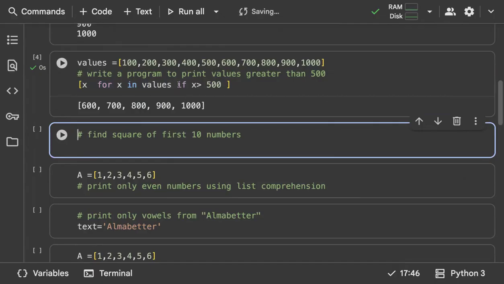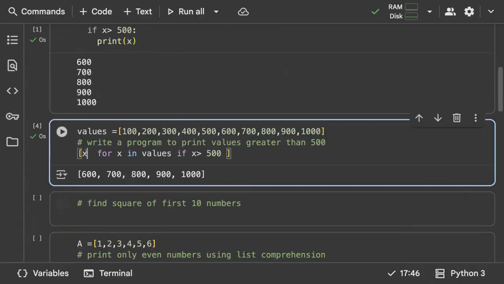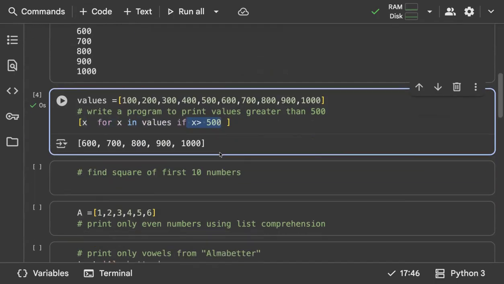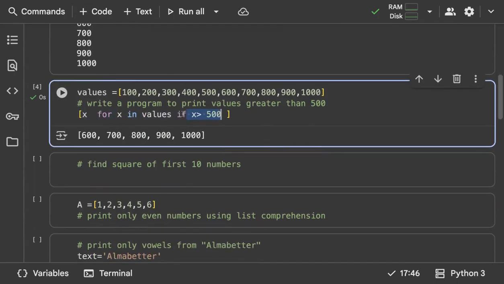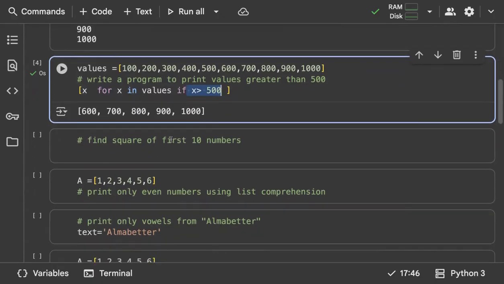Can you see the same thing? For x in values, if x is greater than 500, it has to print x. Instead of printing x, first we write a print statement, then a for loop, then an if condition. And one interesting thing about a list comprehension is that it gives you the result in a list format. Hope it's clear. Okay, great.